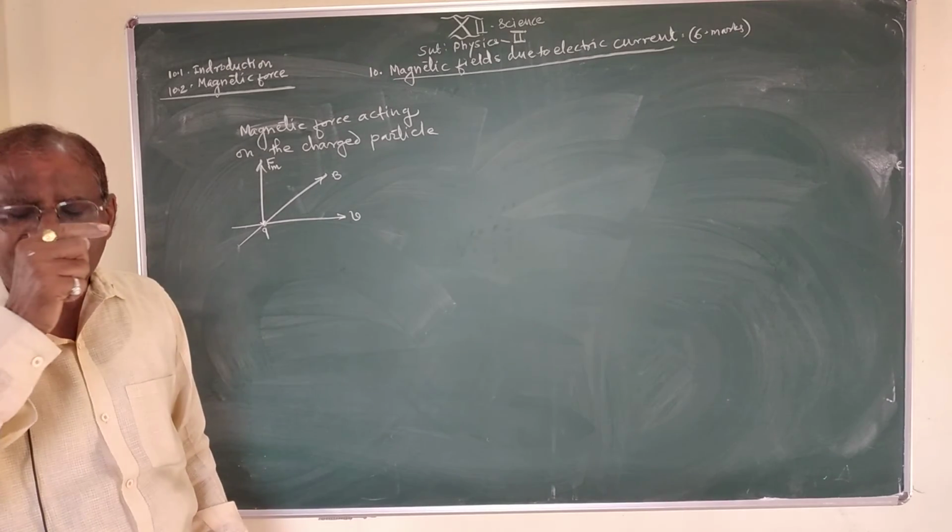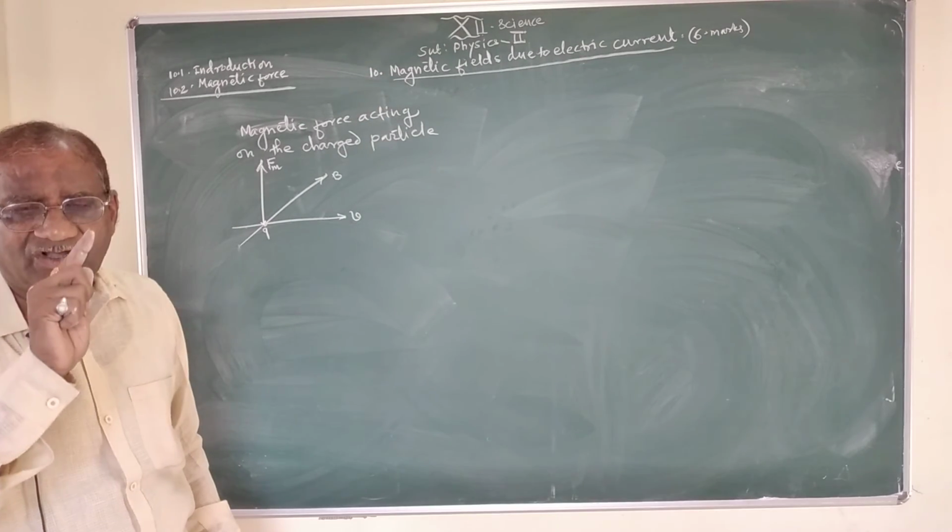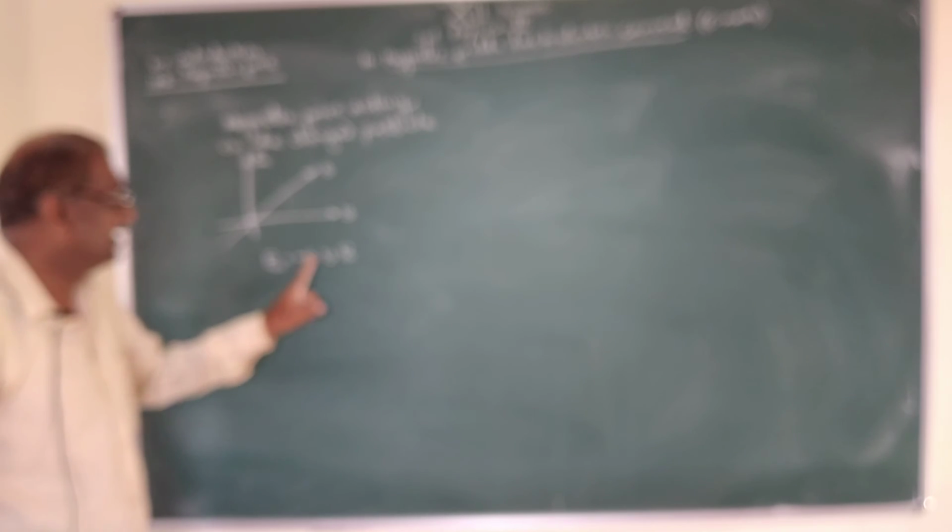The magnetic force on the electron is given by Fm equals minus e v B, since the electron carries negative charge.